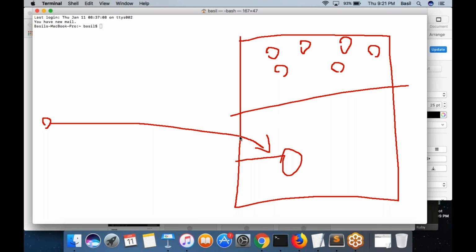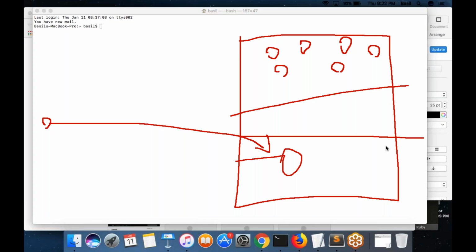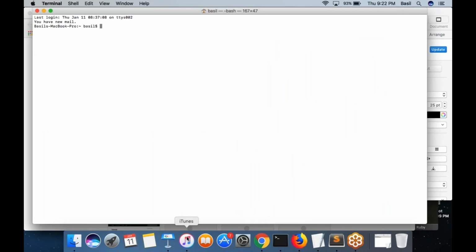So generally you would always prefer a private subnet, but it's possible if you want that RDS instance to be created in a public subnet and be accessible on the internet. That's also possible, but you would always prefer the RDS or any database instances, even if it is your EC2 machine, to be kept in a private subnet. So let's do that. Let us go ahead and create an RDS.